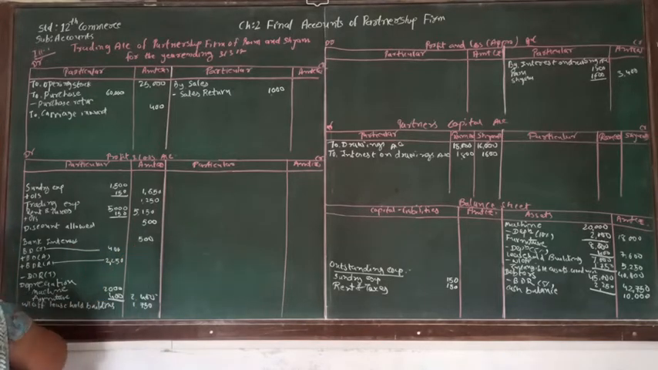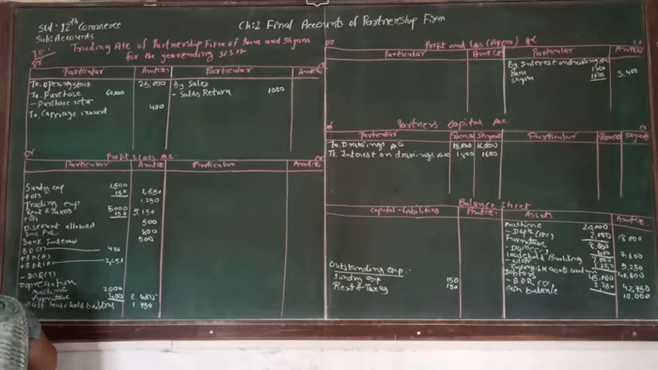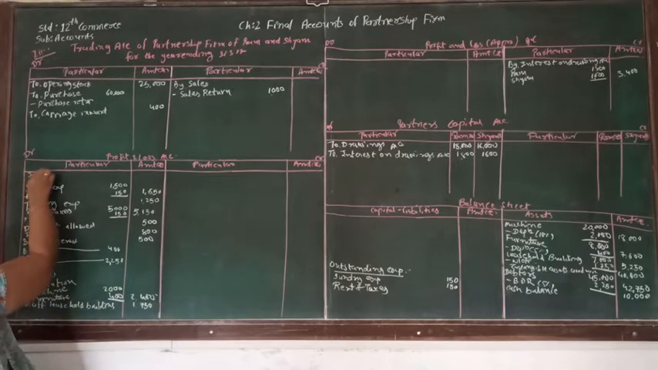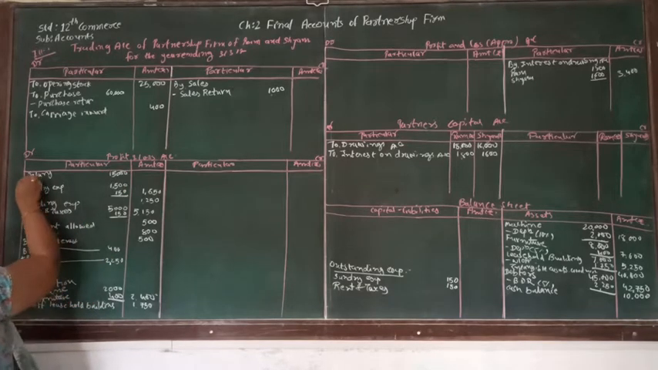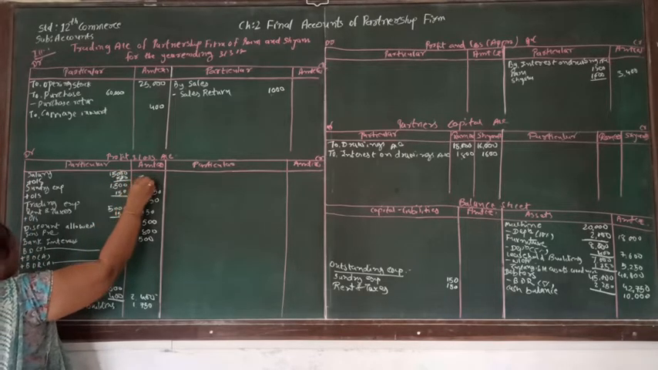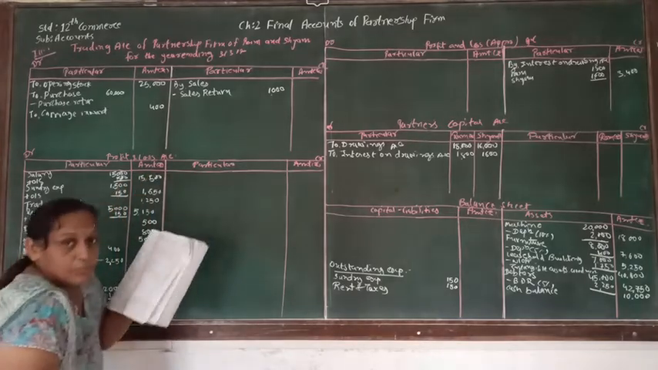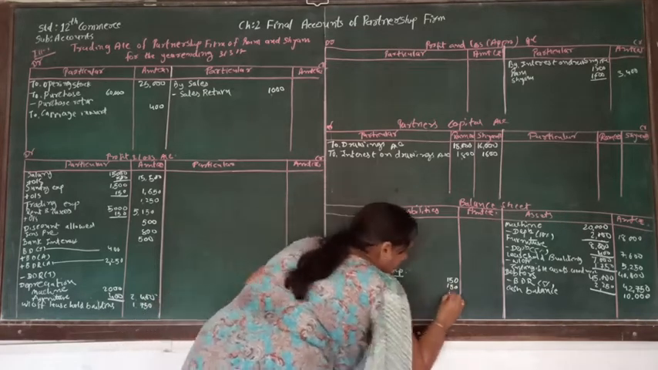After bank interest, the other expense is an insurance premium. That is also supposed to be written over here, insurance premium, and the amount of insurance premium is 800. Afterwards, another expense is salary, and salary also is supposed to be written in the profit and loss account, 15,000, and outstanding salary is 500. So total of salary will be 15,500.